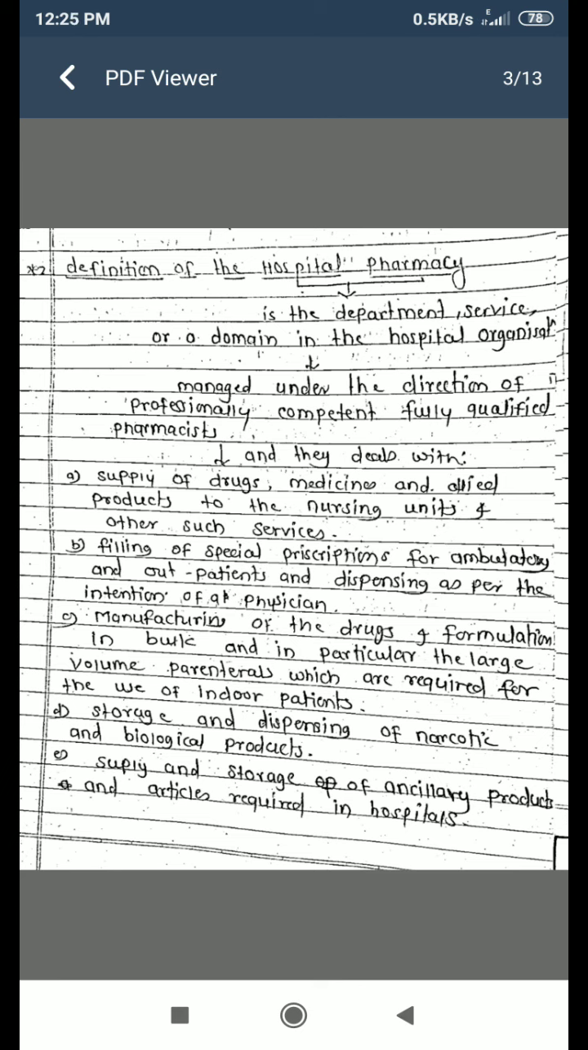Then, storage and dispensing of narcotic and biological products. Narcotic means drugs like opium, heroin, morphine, etc. And biological products are derived from living organisms and used for the prevention or treatment of disease. Then, supply and storage of the ancillary products and articles required in the hospital. Ancillary product means a product that is acquired as a bonus or add-on to the purchase when buying another product.